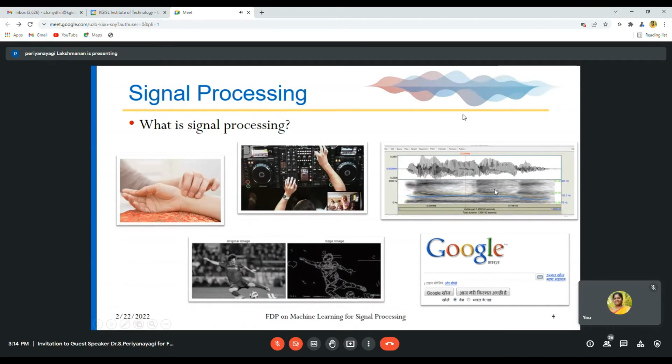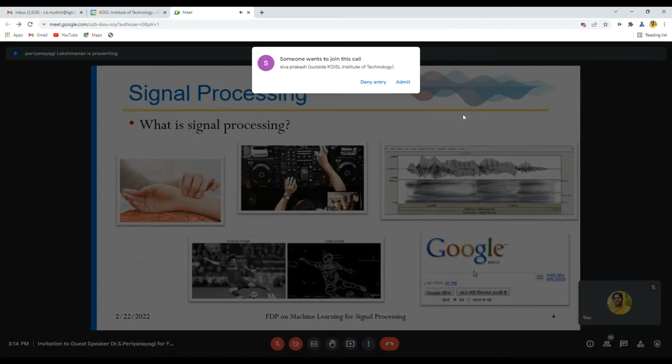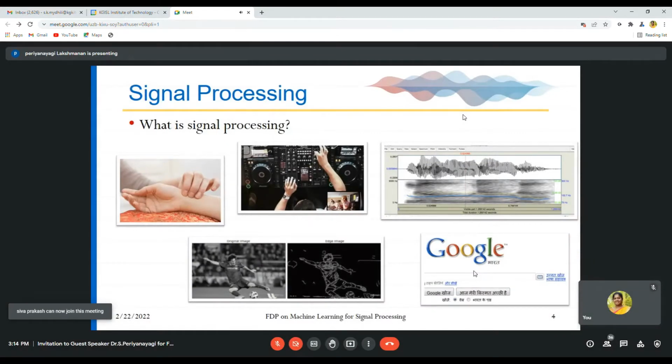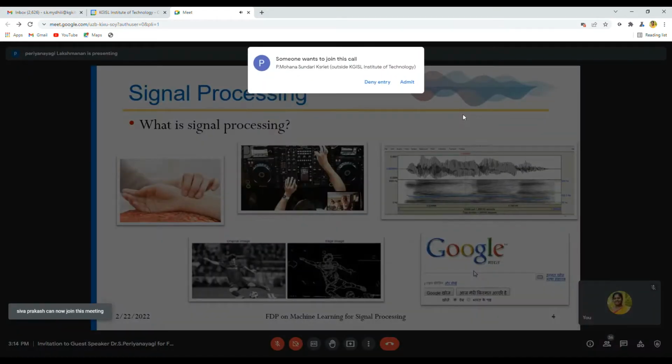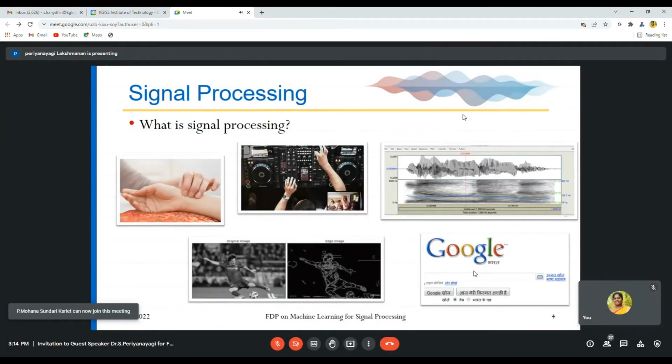And this is our voice signal. And the best example is also Google, where it processes the text signal. Nowadays you have an audio option also. If you speak, the voice is converted into text and it gives the Google search results. So that is also a kind of signal processing. And the last is nothing but image processing. So it can be used as an image.